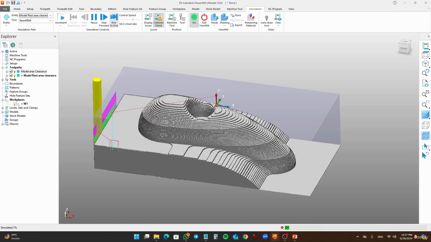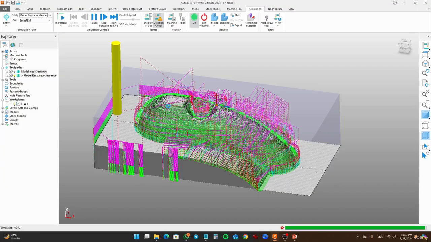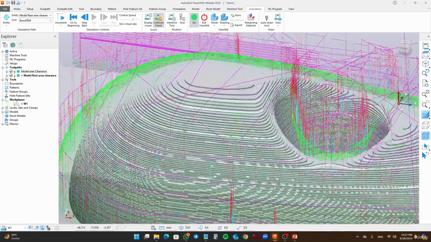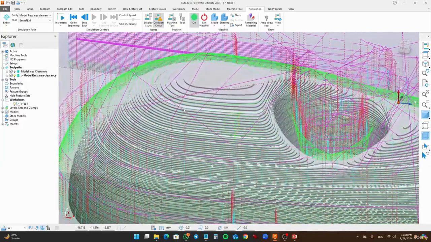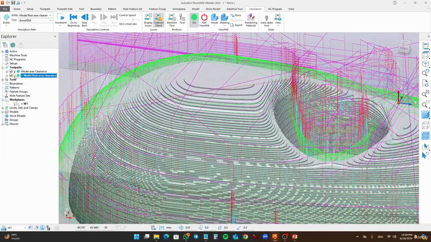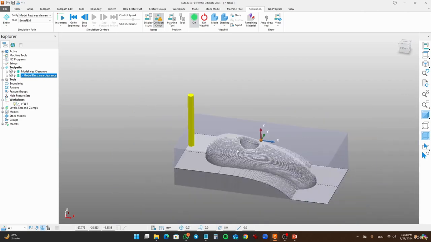Just click on run to speed up the process. So it's just going to speed up the process. And this is how it looks. So it makes a better surface. And now it's time to create the 3D offset finishing operation. So let's get started.